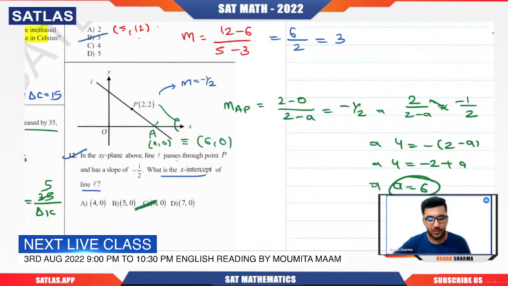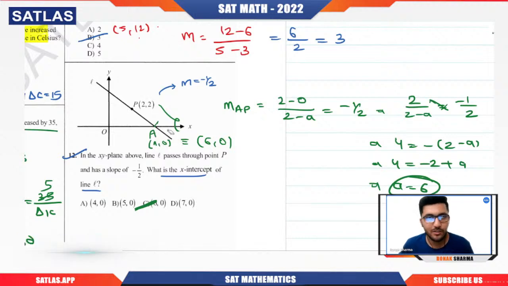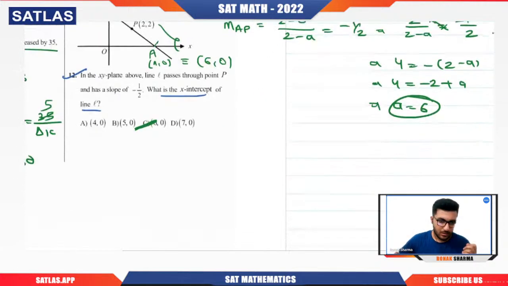Got it? Got the explanation of how we have calculated. See, I have seen students who take the point as, let's say, 0 comma 1, but that is of no use. They are not asking you for the y-intercept or any other information. They're simply asking for the x-intercept, so you need to take the point which is being intersected on the x-axis by the line. Clear? Okay.